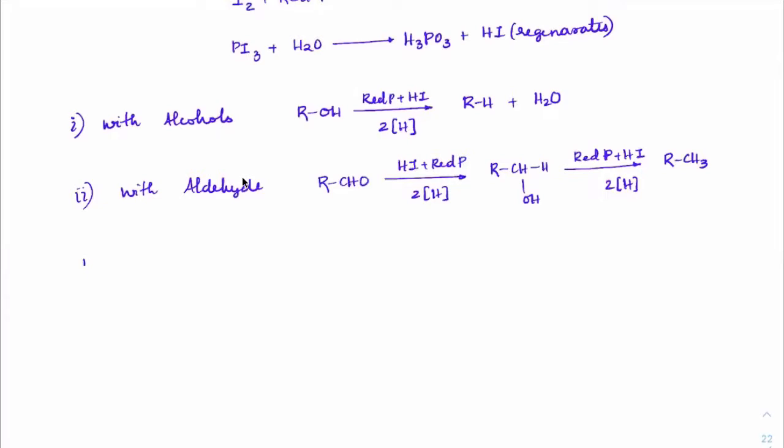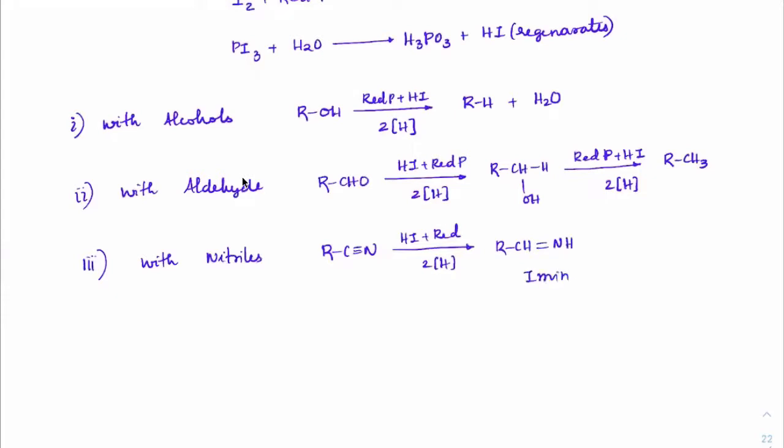If I take cyanides or nitriles, that is R-C≡N, on treating with HI and red phosphorus, 2 nascent hydrogens are required to make it RCH=NH. So first we will get imines.